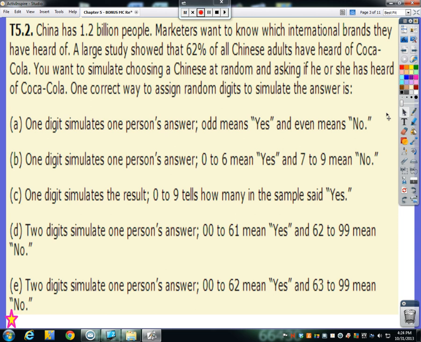One correct way to assign random digits to simulate the answer: A, one digit simulates one person's answer. Odd means yes, even means no. Well, that means that we're at a 50-50, if there are as many odds as there are evens, but it's not 50-50. It's 62-38, really. So this is wrong.